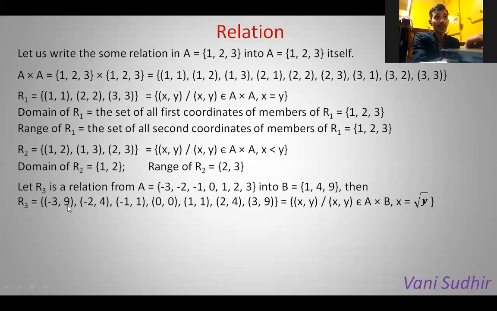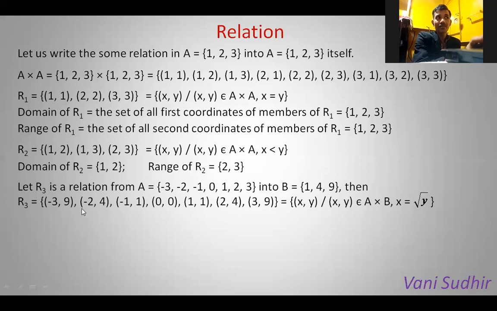And how is x related to y? Here, see, for x we have the square root of 9. The square root of 9 you think is 3 only, but the square root of 9 is -3 also, because (-3) squared is also 9. Two roots will be there, the principal root and the second root. So x is the square root of y.